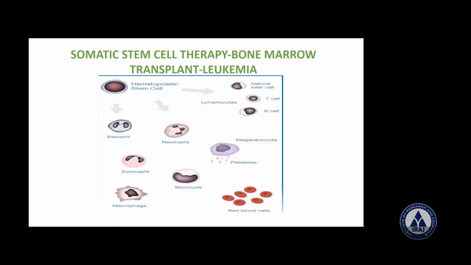Now what is going to happen if you want to treat a patient with leukemia? It depends upon getting rid of all the abnormal leukocytes in the blood, allowing the healthy ones to grow in their place. The best option for this type is chemotherapy, where you inject drugs to target and kill the abnormal cells. If it's not successful, to eliminate them all, physicians use bone marrow transplantation. So remember, bone marrow is the second option. The first one is chemotherapy. Bone marrow is the second option if the first one doesn't work out.